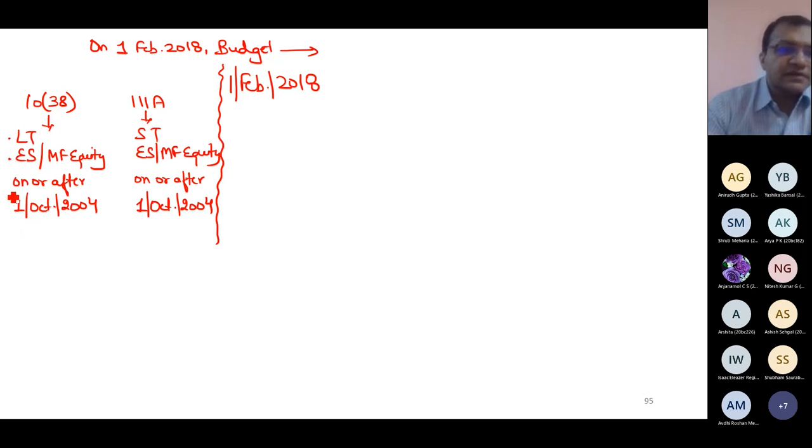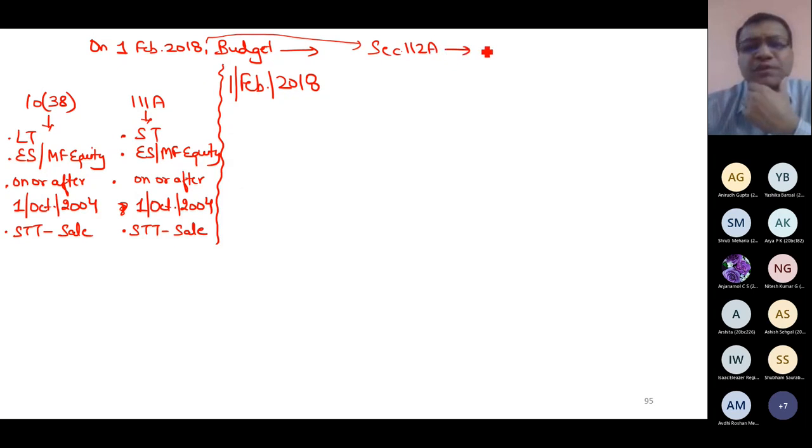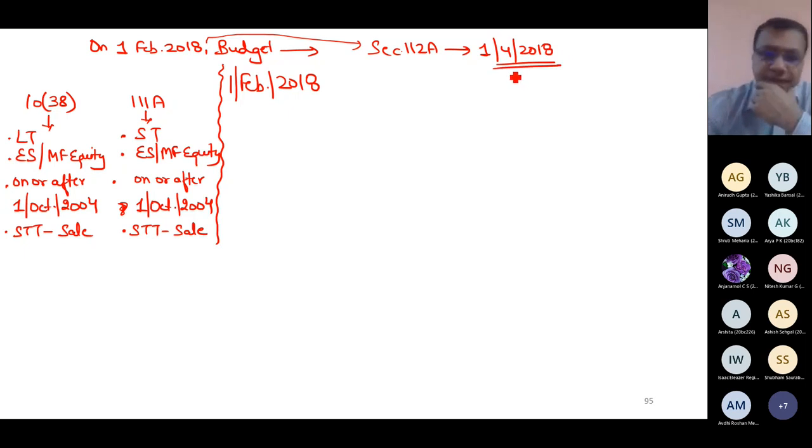STT was compulsory, only at the time of sale. Same here, STT was compulsory at the time of sale. So till 31st Jan 18, before the budget was presented, or precisely you can say in this budget, a new section was introduced, section 112A, which was to be implemented from 1st April 18.